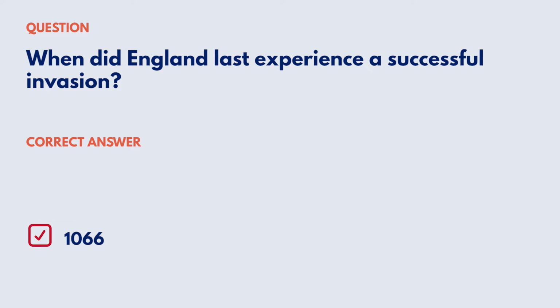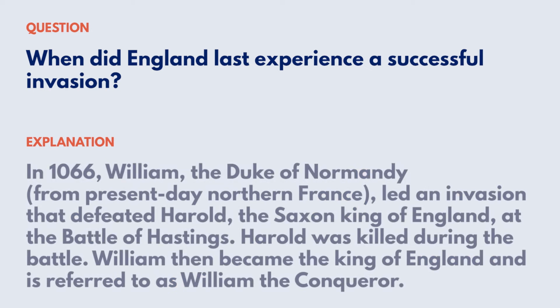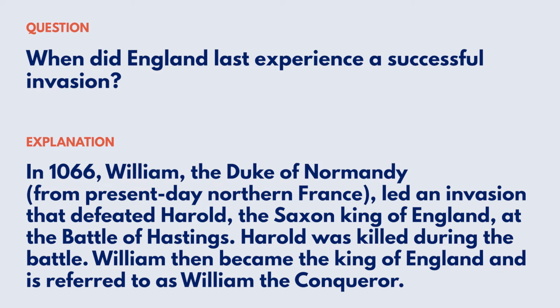Correct answer, 1066. Explanation: in 1066, William, the Duke of Normandy, from present-day northern France, led an invasion that defeated Harold, the Saxon King of England, at the Battle of Hastings. Harold was killed during the battle. William then became the King of England and is referred to as William the Conqueror. Reference: Early Britain, the Norman Conquest.